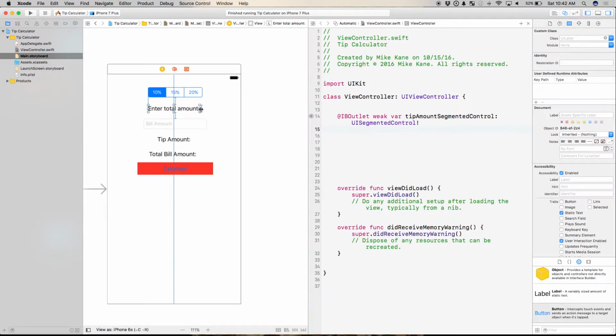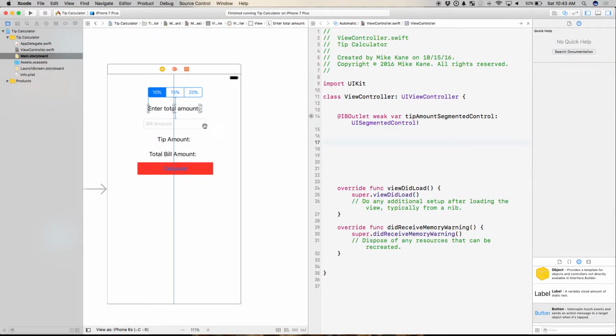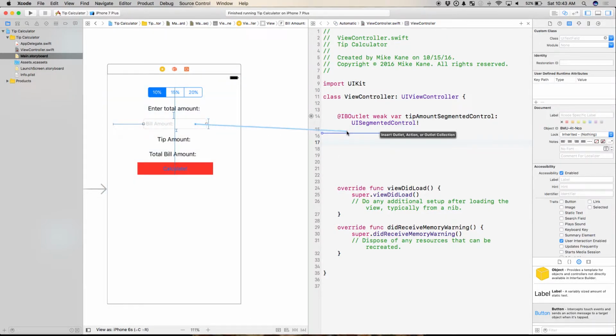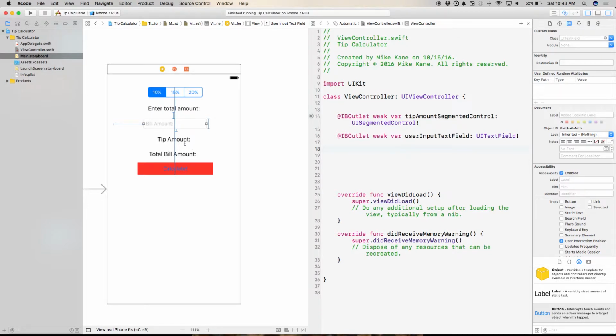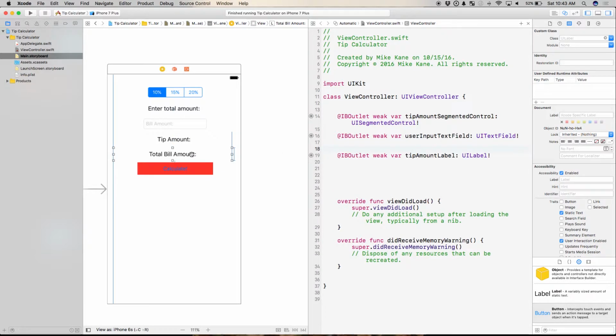Drag it over. We're just going to go down the list, and we're going to create outlets for all of these except for the button. So go ahead and feel free to blow right by me and do that as well. I'm going to call this tipAmountSegmentedControl. I don't need to connect Enter Total Amount, because that's never going to change. I just need that to sit there and look pretty.